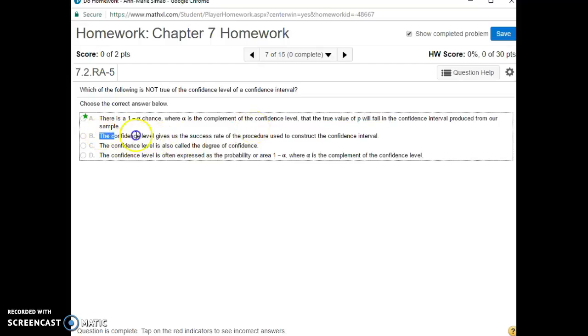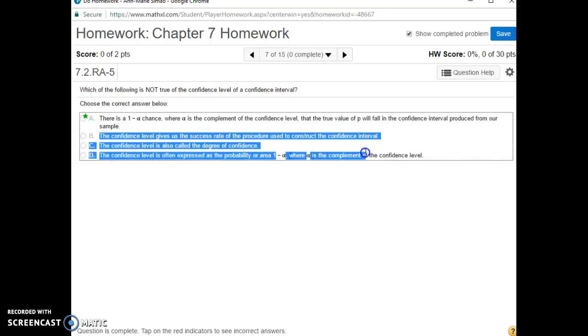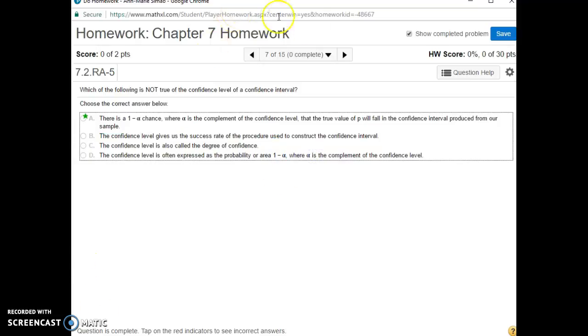So what is true? Confidence level gives us success rate of the procedure used to construct the confidence interval. Confidence level is also called the degree of confidence. Confidence level is expressed as a probability or area 1 minus alpha, where alpha is the complement of the confidence interval.